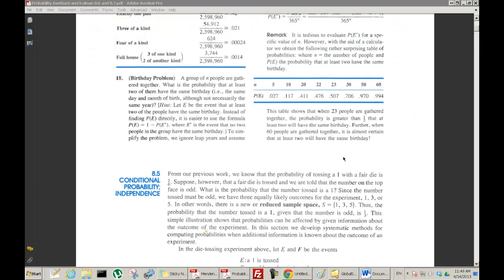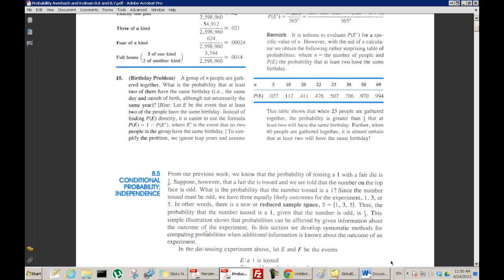I'm going to switch to this other book for this. I think it's a little bit better. From our previous work, we know that the probability of tossing a 1 with a fair die is 1/6. Suppose, however, that a fair die is tossed and we are told that the number on the top face is odd. What is the probability that the number tossed is a 1?